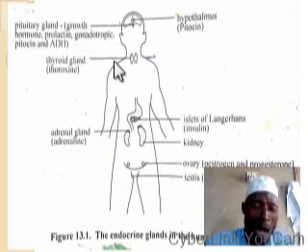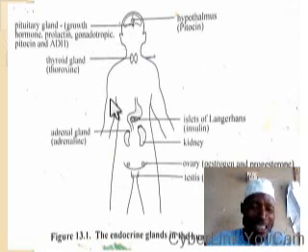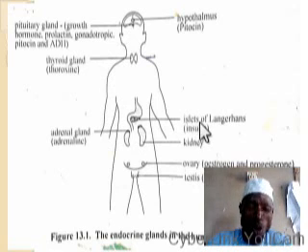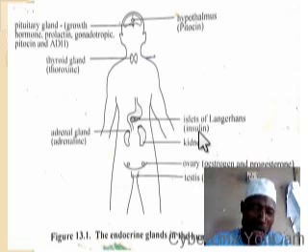Another endocrine gland is pancreas. This pancreas is also referred to as islet of Langerhans. This is islet of Langerhans. This islet of Langerhans or pancreas secrete hormone known as insulin and glucagon. This is insulin. You discuss their function later.